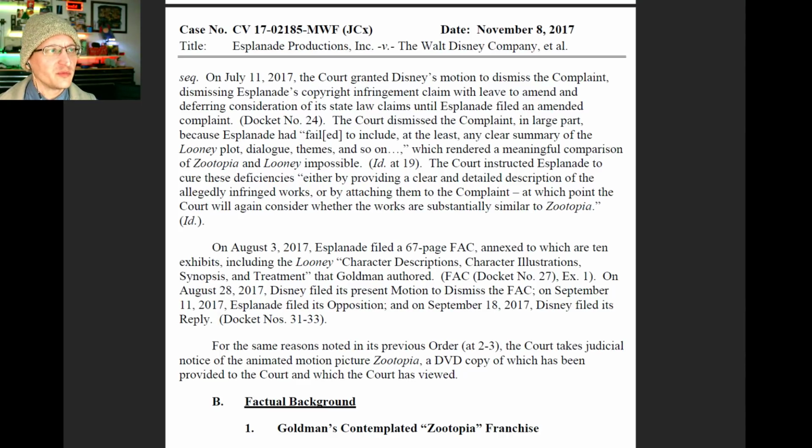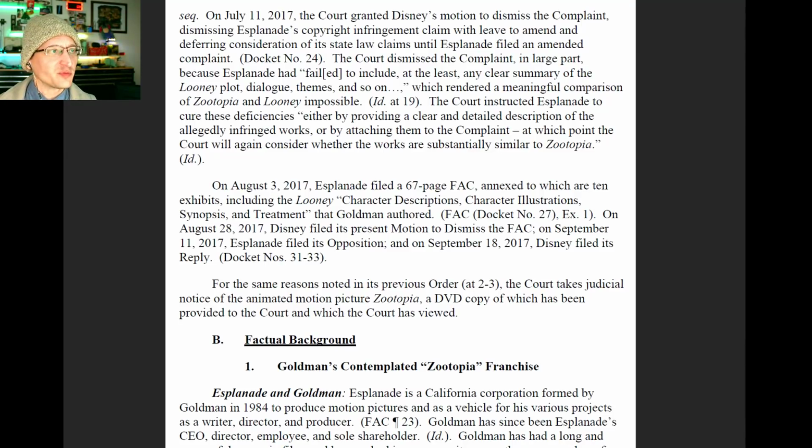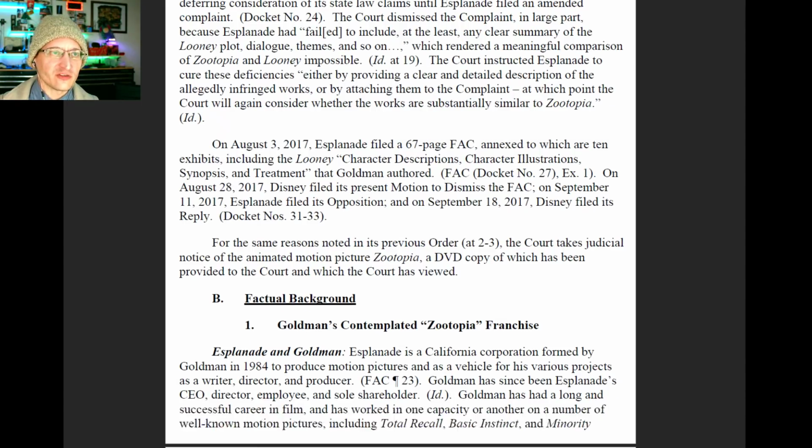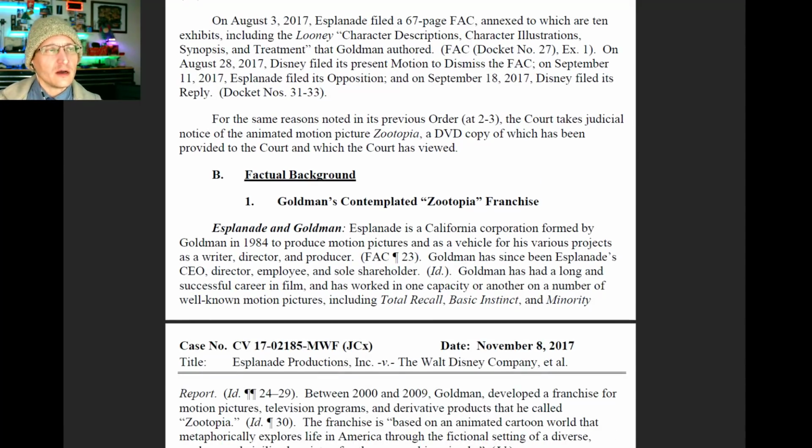The court dismissed the complaint because Espionage had failed to include any clear summary of the Lohne plot, dialogue, themes, and so on. The court instructed Espionage to cure these deficiencies either by providing a clear and detailed description of the allegedly infringing works or by attaching them, at which point the court will again consider whether the works are substantially similar. On August 3rd, Espionage filed a 67-page first amended complaint, annexed to which are 10 exhibits including character descriptions, illustrations, synopses, and treatment. On August 28th, Disney filed its present motion to dismiss.